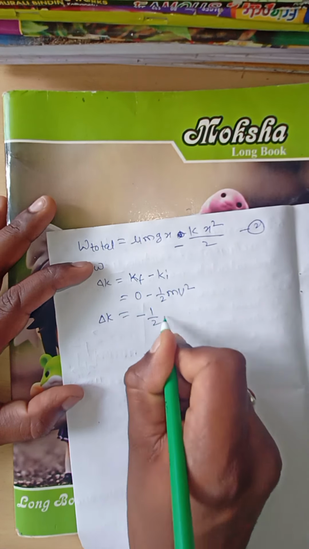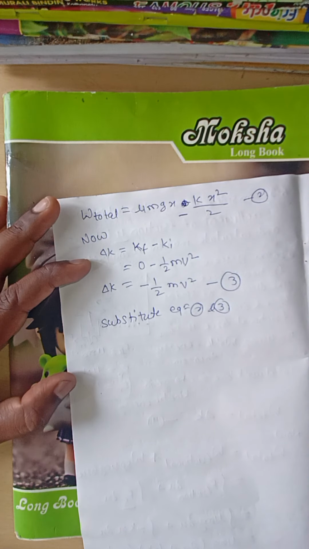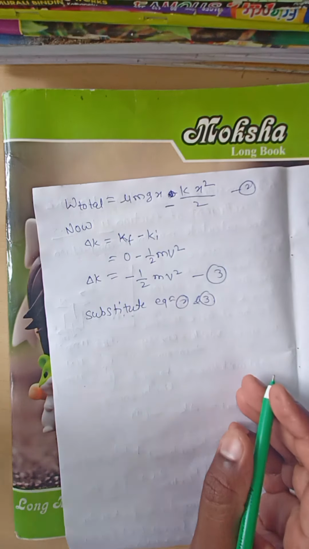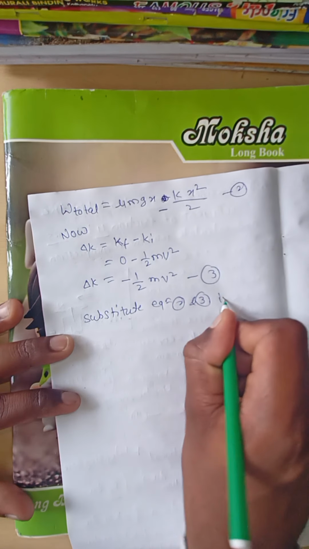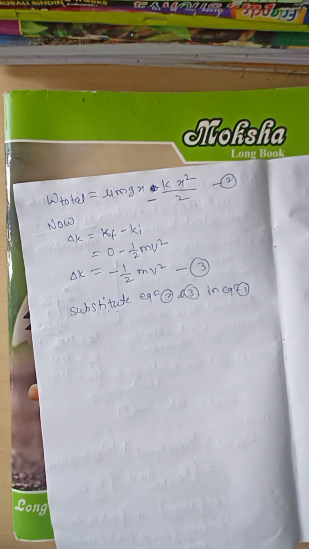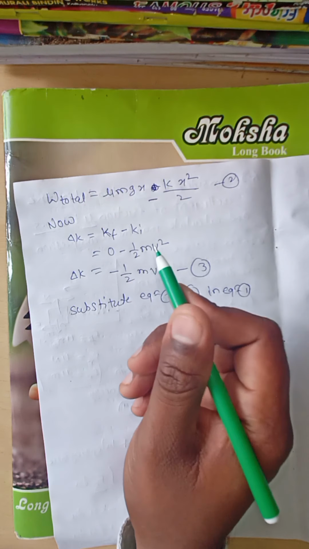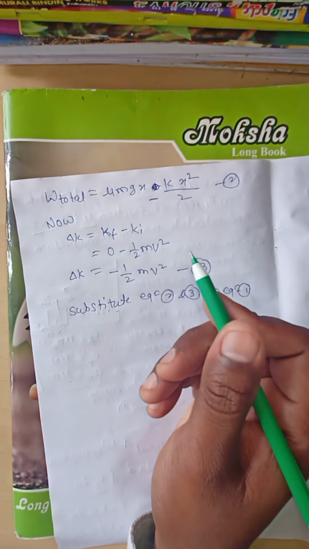Now substitute equations 2 and 3 in equation 1. This is for kinetic energy; change in kinetic energy means final kinetic energy minus initial kinetic energy.